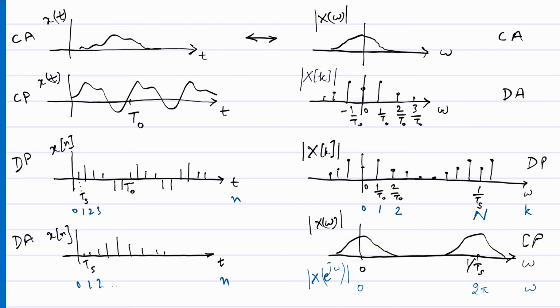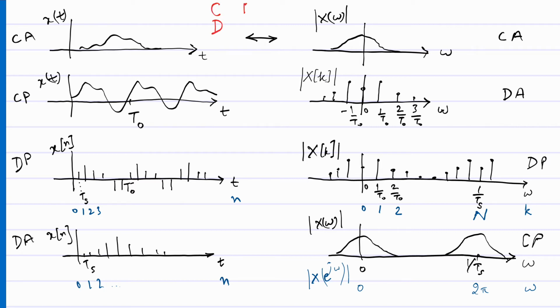Now you see, consider the first case and the fourth case. We are just sampling x(t) of the first case. The result is that my X(omega) of the first case becomes periodic, meaning the copies appear at regular frequency intervals. So this is what happens.